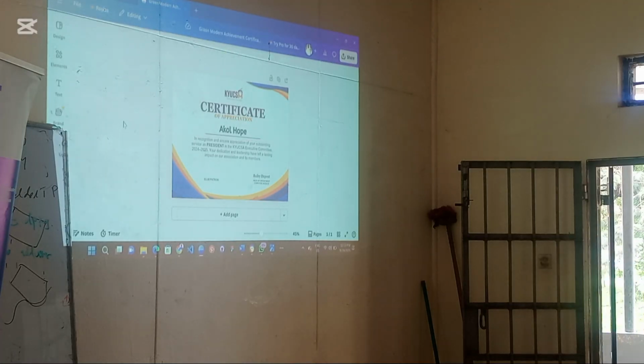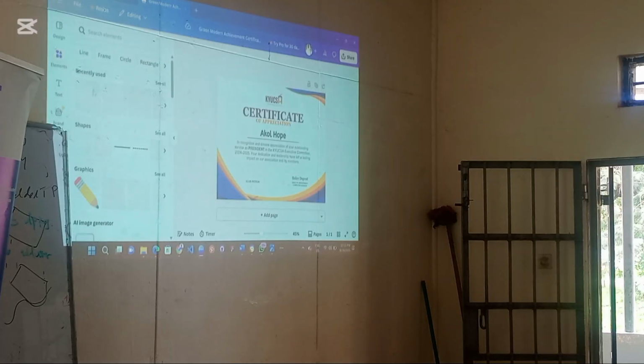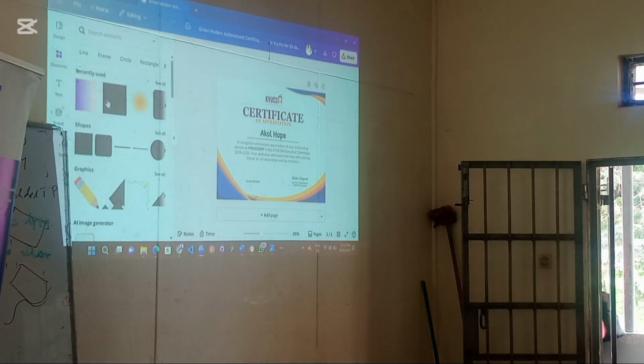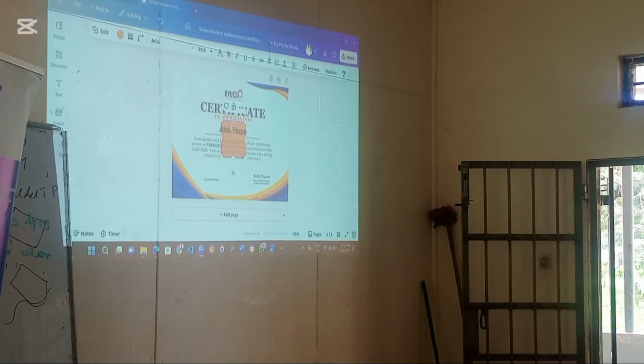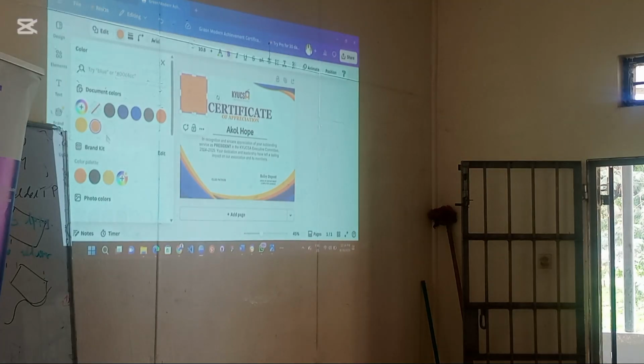Now, let me put a shape. I'm going to put a rectangle, yes, this one. It's in that color. I want to change this rectangle to have blue of this intensity. You get it? Tap on that rectangle. You see here, that's why we change colors. Tap on that color. Now, tap on that color again.